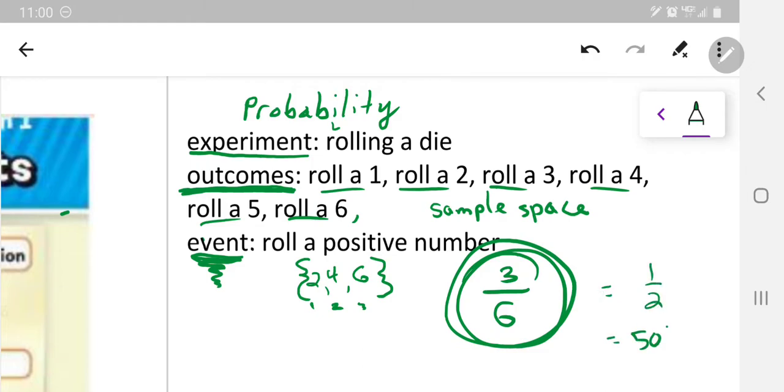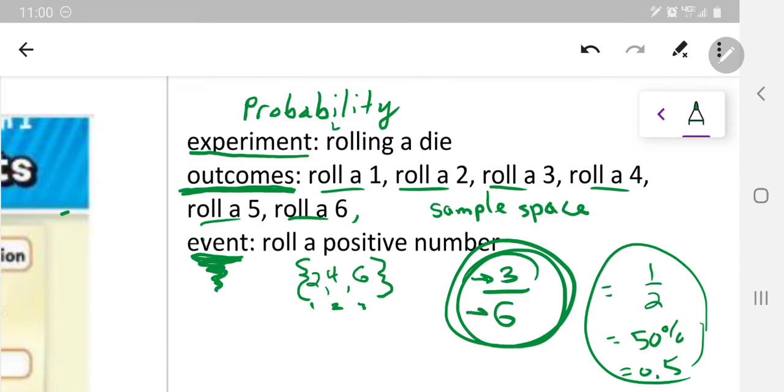You know that that's 50% as a percent, and 0.5 as a decimal. So we put the favorable outcomes for our event, the thing that we're trying to achieve within this experiment, over the total possible outcomes.